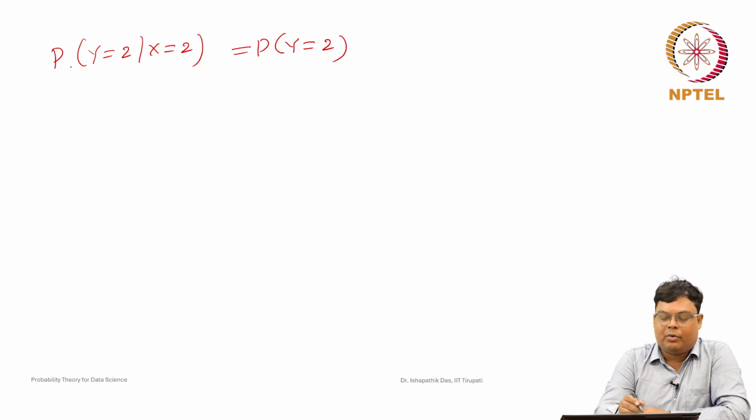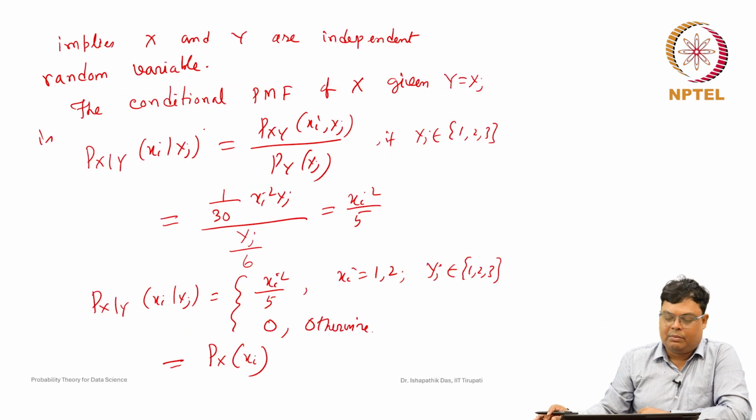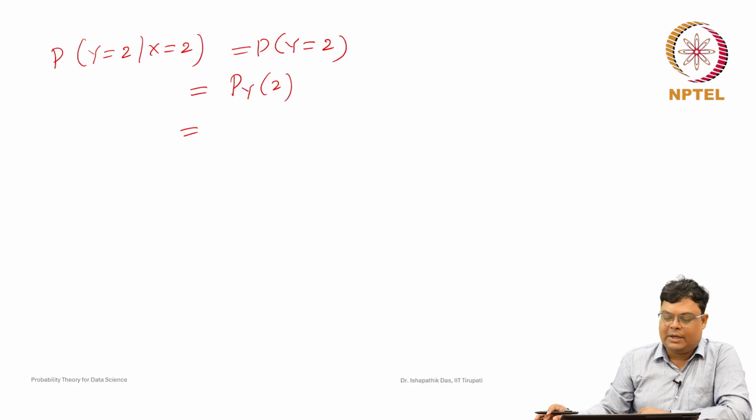So we need not compute the A given B, A intersection B, all these things. This is nothing but p_Y(2). The probability mass function of Y is yj by 6, with yj equal to 2, so this is 2 by 6, which is 1 by 3.